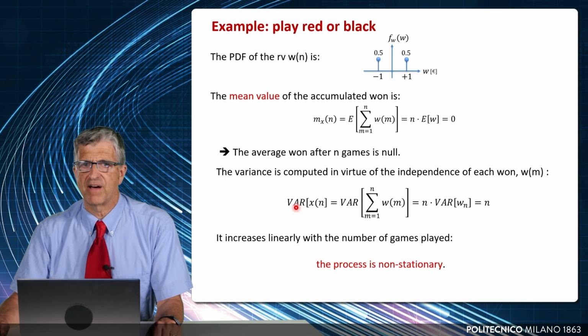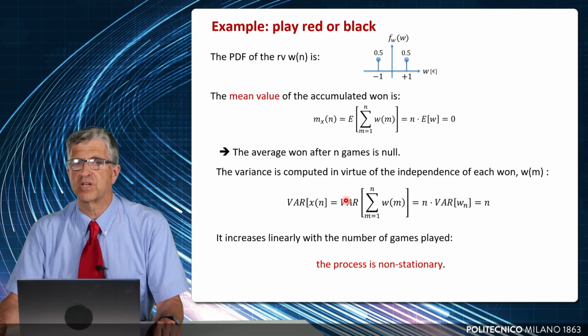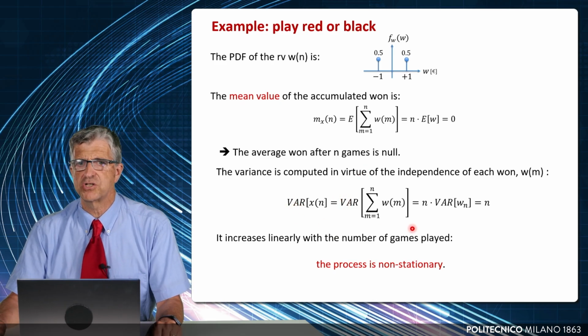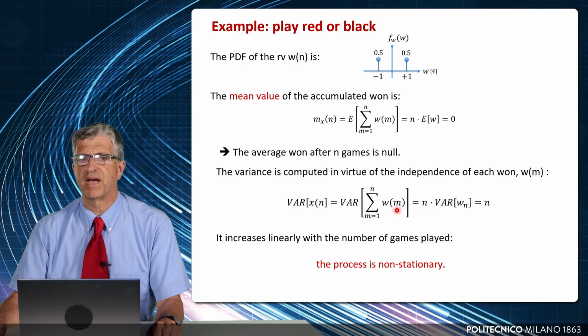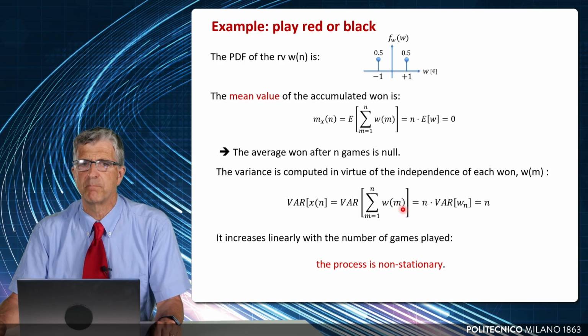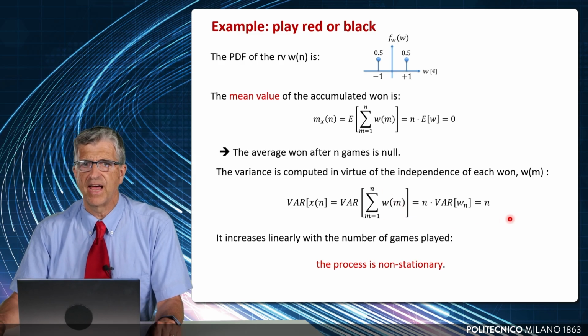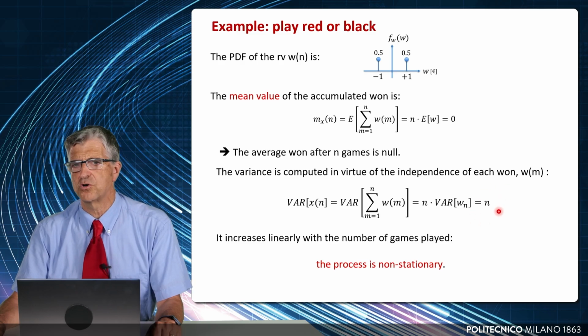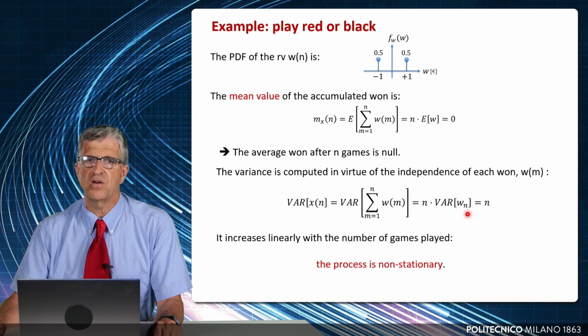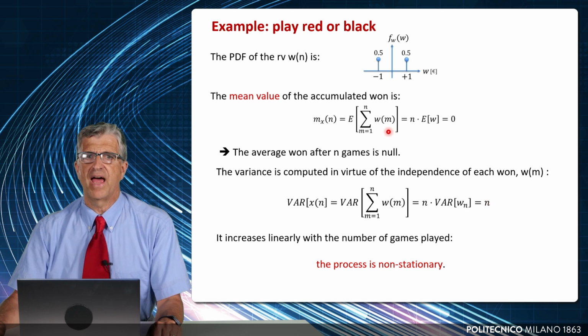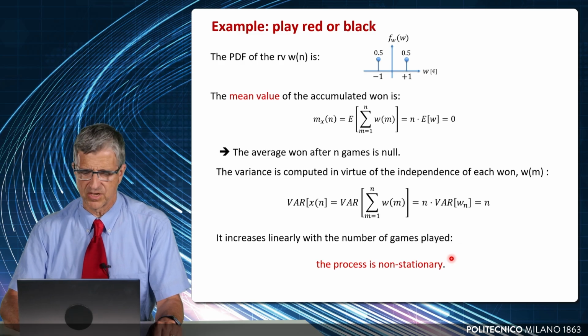And what about the variance? The variance can be computed by taking advantage of the fact that each win is independent, and so the variance of the sum is the sum of the variances. And we find out that the variance increases with the number of games, and it is n. So as the variance increases with the distance, we can say that this process is not a stationary process.